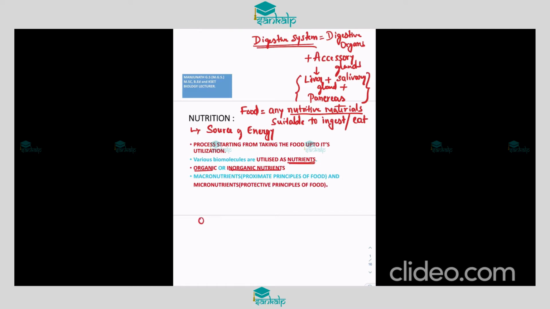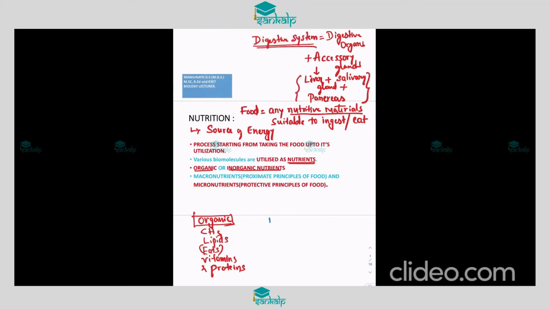Organic nutrients include carbohydrates, lipids, fat, vitamins and proteins.